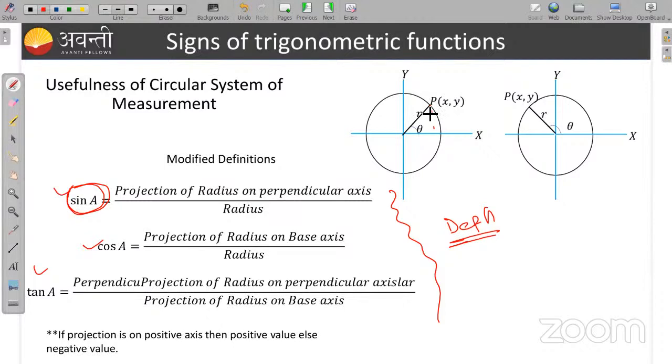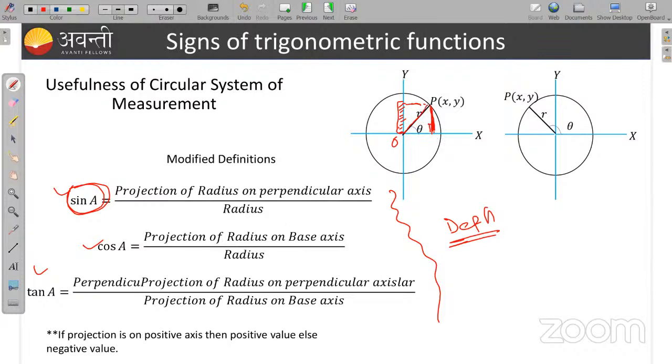Suppose this is OP, so the projection of OP on the perpendicular axis will be this. This side is equal to this side, and this is my 90 degrees. So the projection of radius, that is this length, on the perpendicular axis, upon radius.